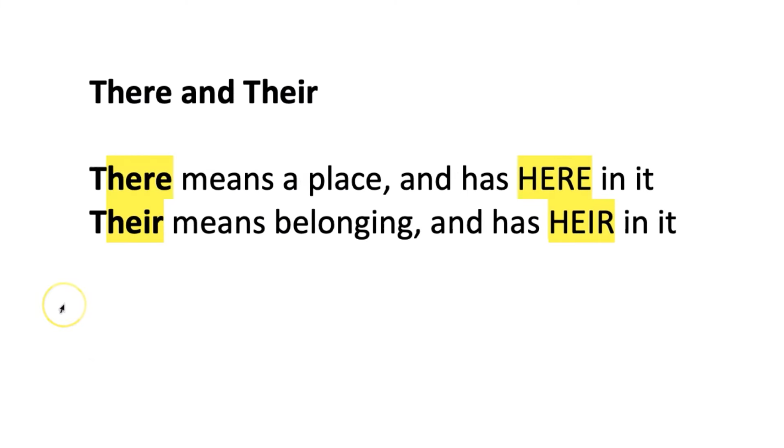Here we have another really common mistake. You might think it's a spelling mistake whether to use their or there, but it isn't really because it's understanding what their and there means. Because their means belonging, it has heir in it, someone who's about to inherit something, something that belongs to them. And there, with THERE, means a place, which is why it has the word here in it. So those two clues should mean you never make this mistake.